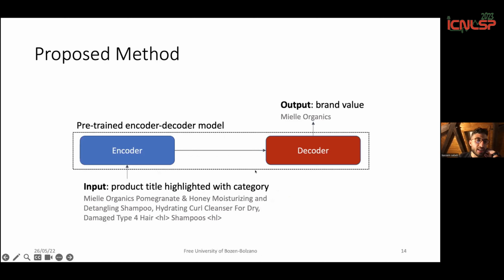And so this is an example of what an input would look like from our previous example. So we would have the product title highlighted with the category, or the product description highlighted with the category, and then we would like to generate the brand value as an output.